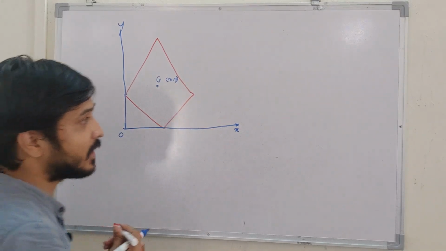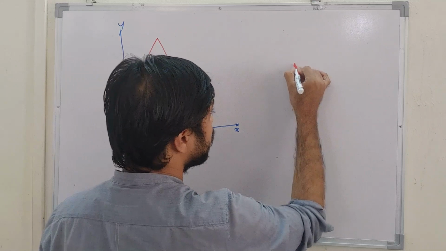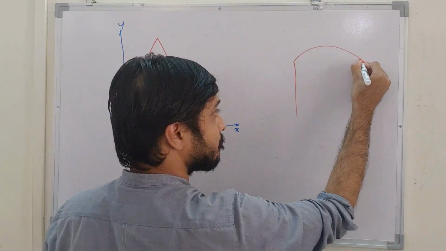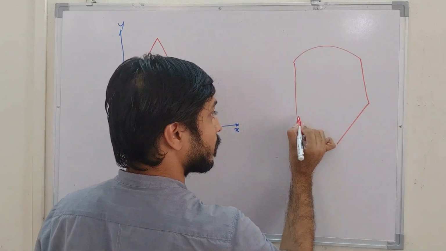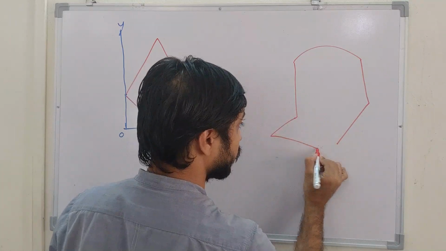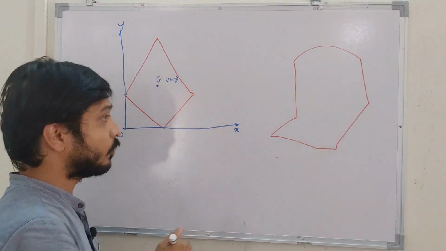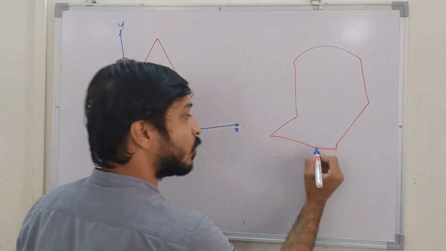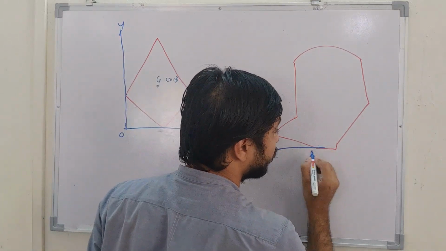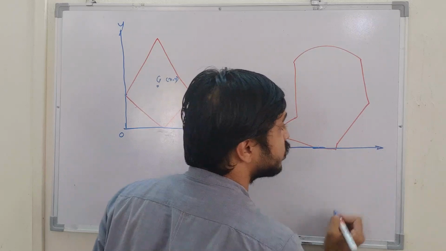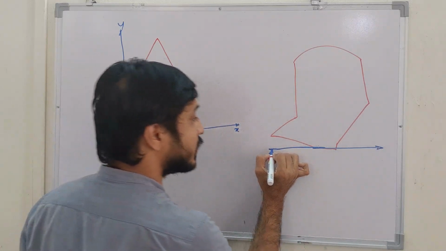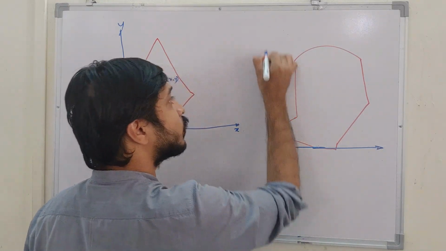Suppose there is one more diagram like this. Which is the bottommost point? This is the bottommost point, so we draw one line here. This is the leftmost point, so I'll draw one more line.